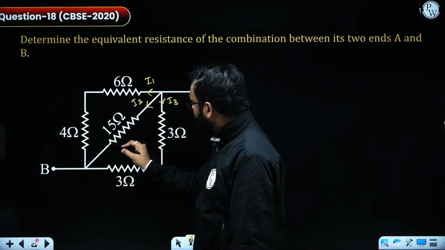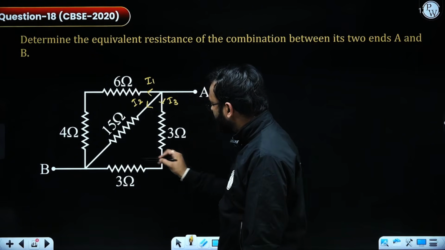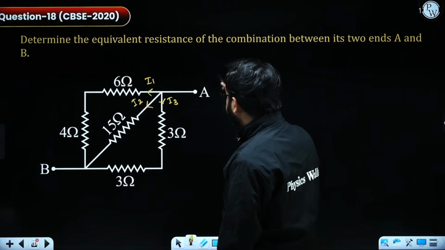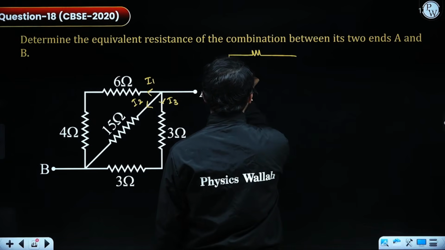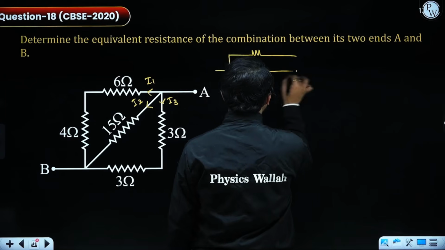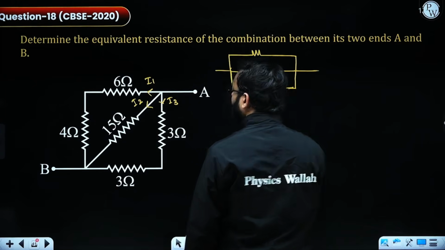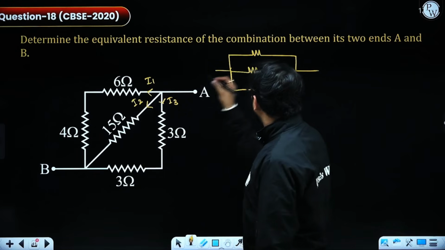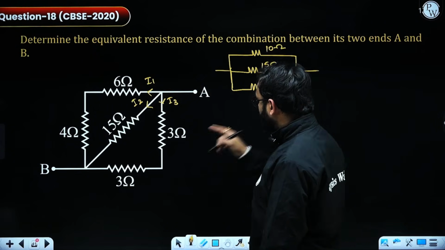I2 will be flowing alone across 15 ohm and I3 will be flowing through 3 ohm and 3 ohm. So the kind of circuit which can appear: this is 1, this is 2, this is 3. So 6 and 4 is coming out as 10 ohm, the second one is 15 ohm, and this is 3 and 3, 6 ohm.